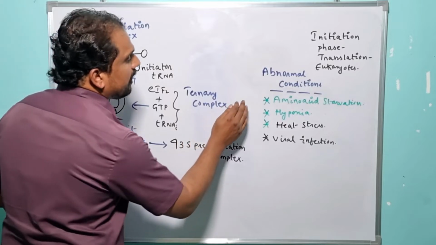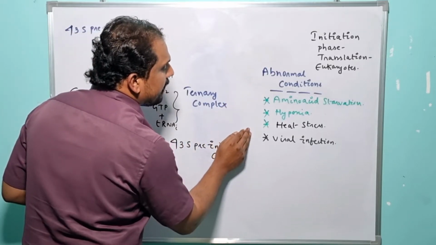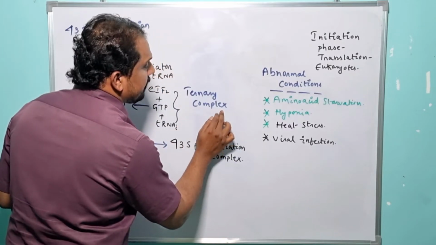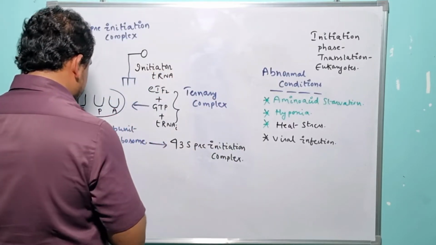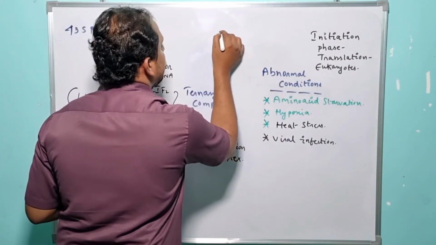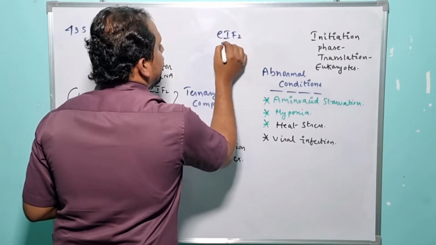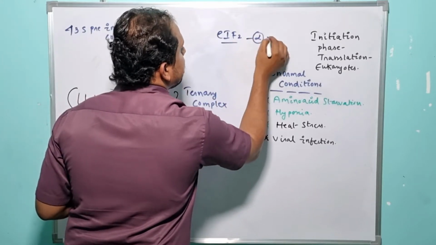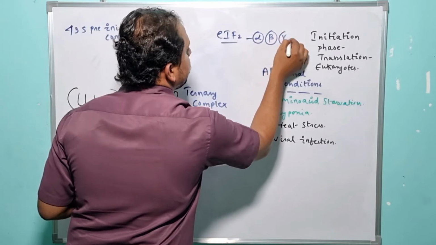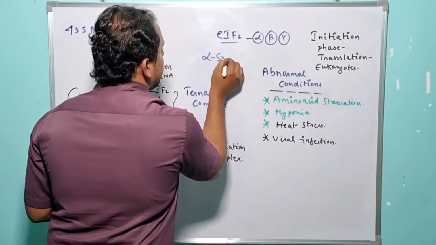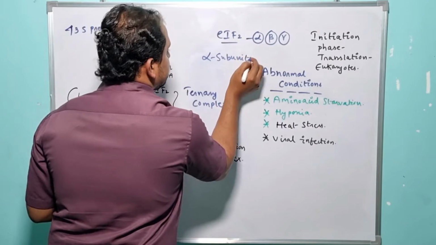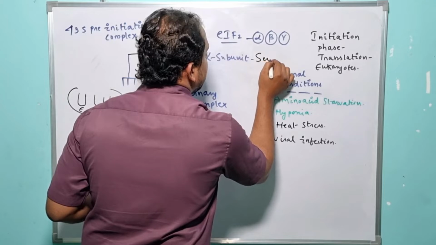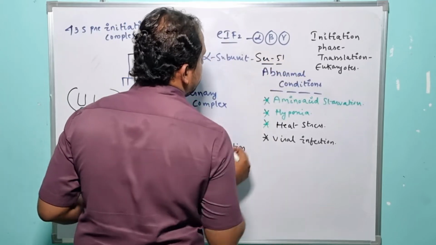Now my question is how all these abnormal strategies inhibit the ternary complex formation. The answer to this question is very simple. If we consider eukaryotic initiation factor 2, it possesses 3 different subunits. What are those? Alpha subunit, beta subunit and gamma subunit, right? The alpha subunit possesses a serine amino acid, which is present at the 51 position, right?